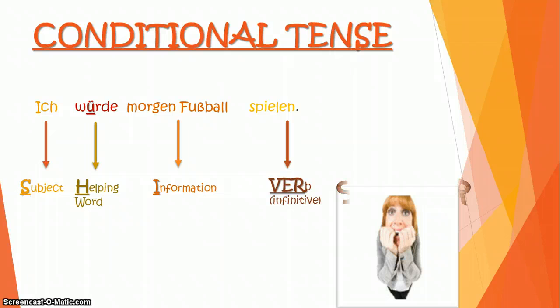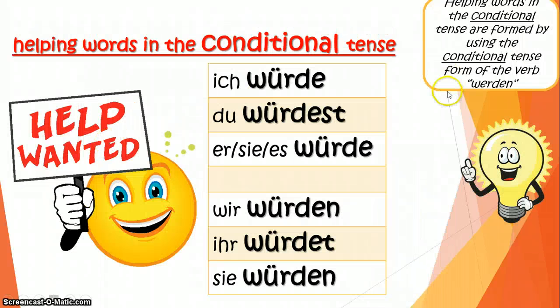And again, to remember conditional tense word order in German, it's the word SHIVER to remember. So: subject, helping word, information, and the verb. Now you may wonder, well, it's exactly the same as the future tense. No, it's not. Do have a look quite carefully at this helping word. I've underlined the U with an umlaut, so it's würde.